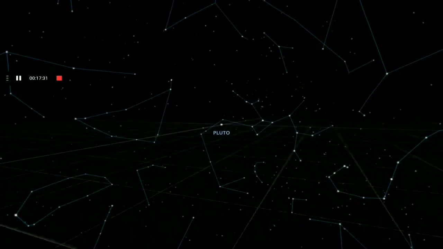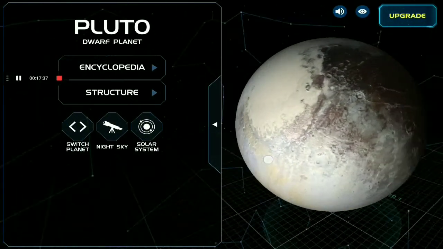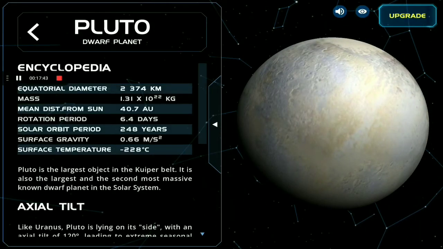First of all, we will visit, and it is very far. How small! Oh, this is Pluto, and equatorial diameter is 2,374 kilometers. Mass is 1.31 into 10 raised to the power 22 kg. Mean distance from Sun is 40.7 astronomical units. So that is much farther. And rotation period is 6.4 days. Solar orbit period is 248 years. Surface gravity is 0.66 meter per second square, and surface temperature is minus 228 degrees Celsius.